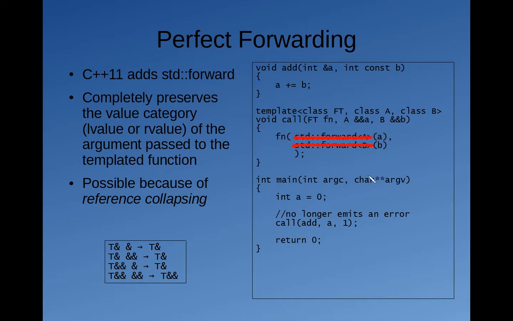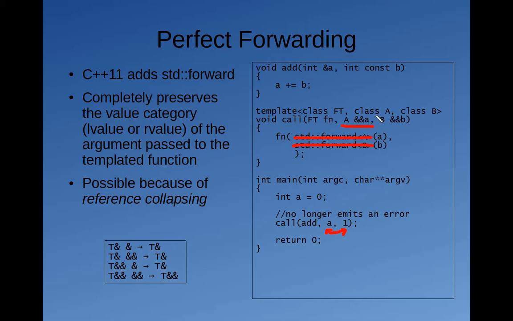And this becomes apparent if I swap A and 1. So if I replace A with 1, so that this parameter right here is receiving 1, then A is deduced to be int, so the final type of A becomes int double ref, or an R value reference. So then we invoke the function passing in an R value reference for the first parameter.